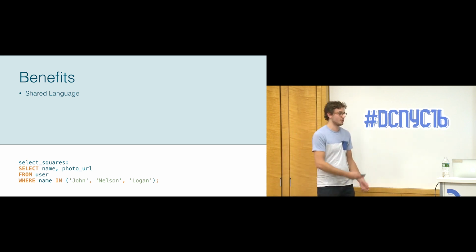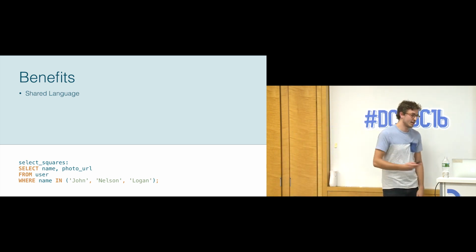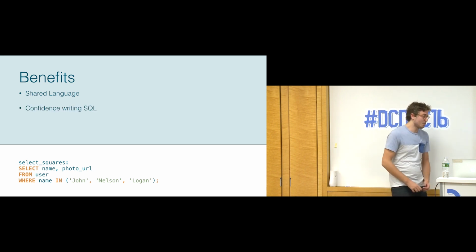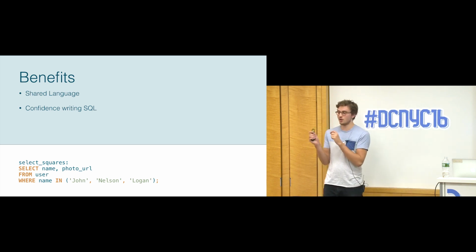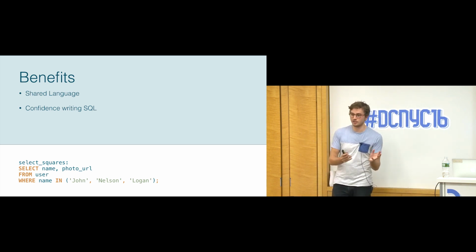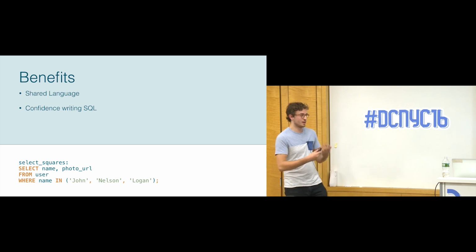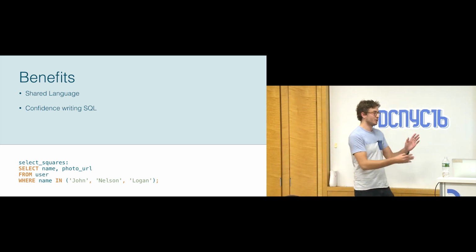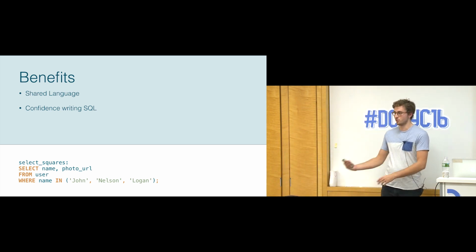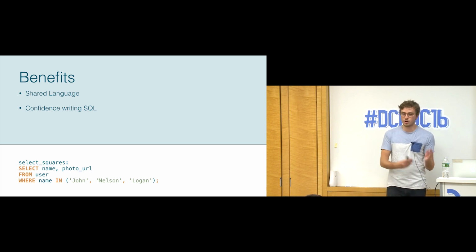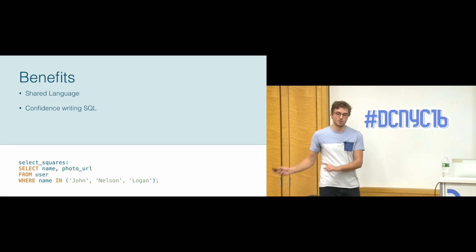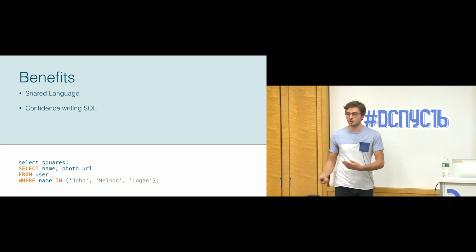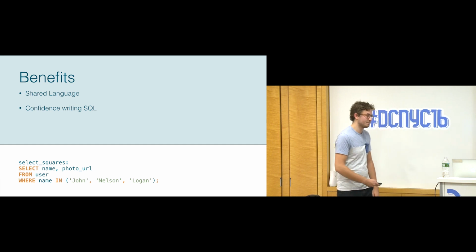I've done this in the past where I was struggling with some join, and I could ask one of the senior server guys, and they were able to help me out with it. The second one was the confidence writing SQL. This is big because when you're just doing select star from table and mapping that to a list of users, typically what I would end up doing, and I've seen other code bases do, is get the full list of users and then do your filters or your sorts in Java, where you were confident with the compiler. But now that you're confident in the compiler with SQL, you can start to move those filters into SQL, where it's going to run more efficiently and you're going to save a lot of time.